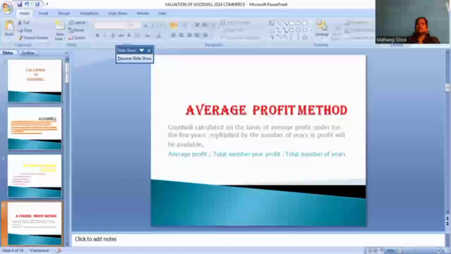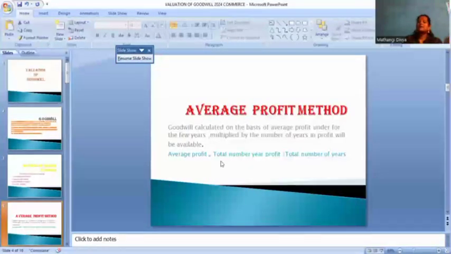In this method we calculate goodwill. What is the goodwill? We analyze the average profit. Goodwill equals average profit multiplied by the number of purchase years. We consider how many years are purchased and how many future estimated years, and we calculate the